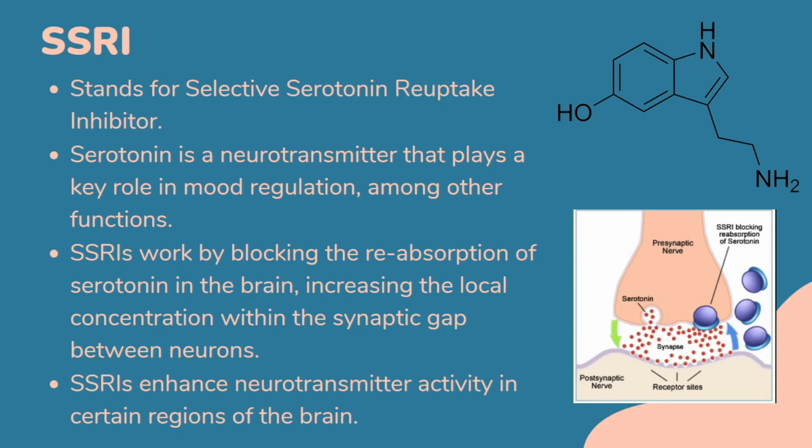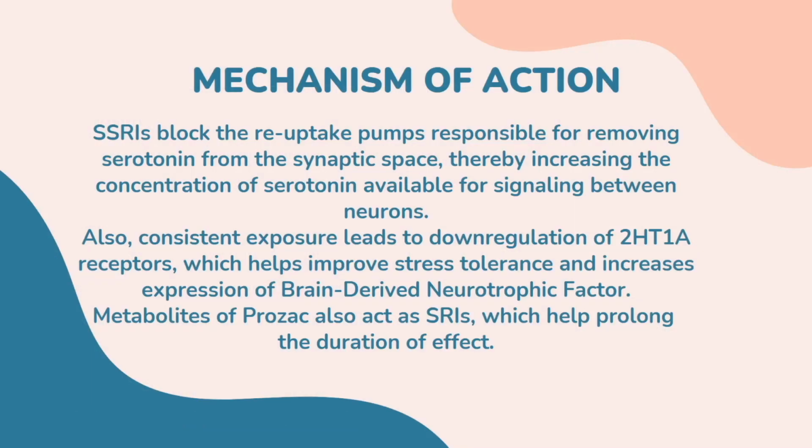SSRIs block the reabsorption of serotonin in the brain, increasing the concentration within the synaptic gap between neurons, which has been shown to increase mood in people who are depressed. SSRIs also enhance neurotransmitter activity in other regions of the brain. The way that SSRIs work, as mentioned, is that they block the reuptake of serotonin from the synaptic cleft into the neuron. They do this by blocking the reuptake pumps that are responsible for removing the serotonin from that space, increasing the concentration available for signaling.